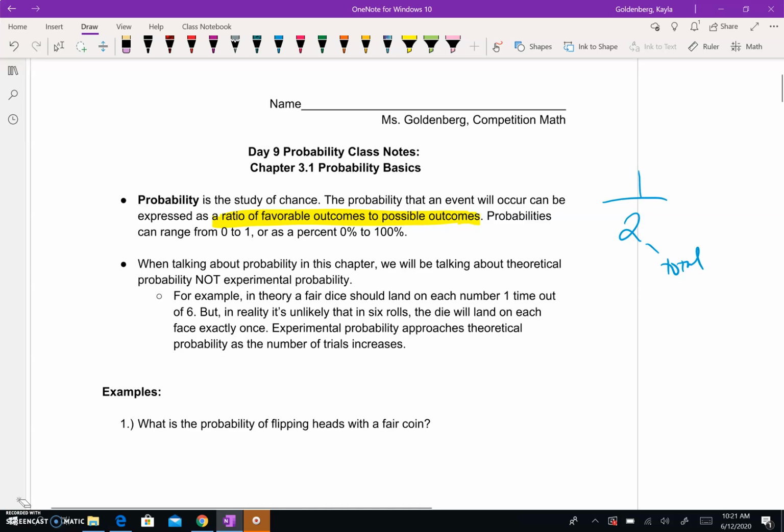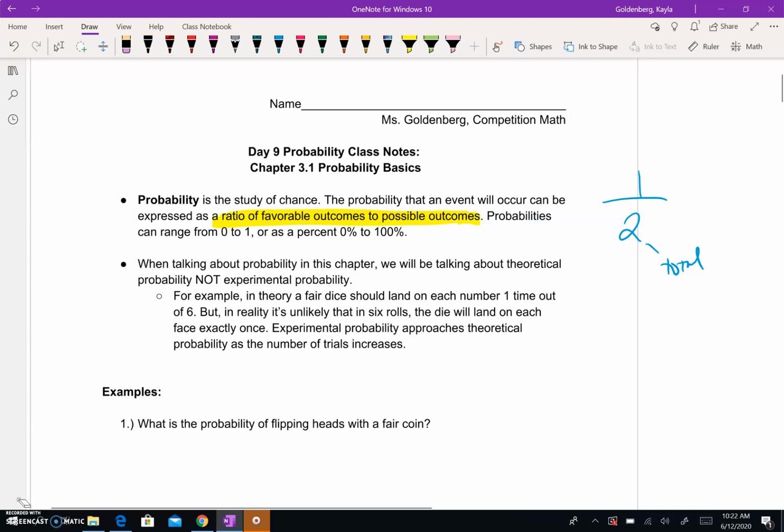So theoretical probability is just what the math says should happen. Experimental might not always be exact. So theoretical might say that flipping a coin, you always get heads and tails 50% of the time. But with experimental probability, you might get heads a little bit more than 50% of the time, as experiments are not perfect.